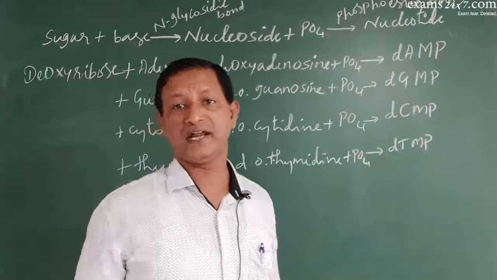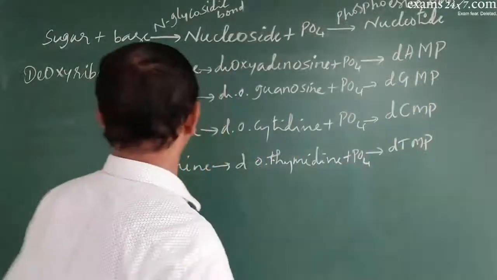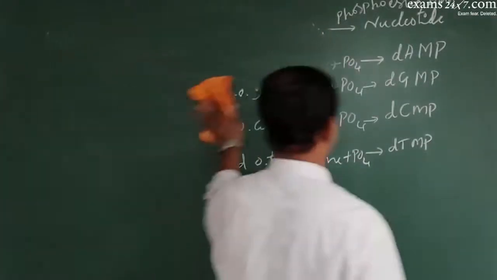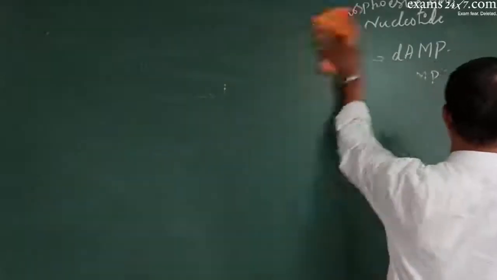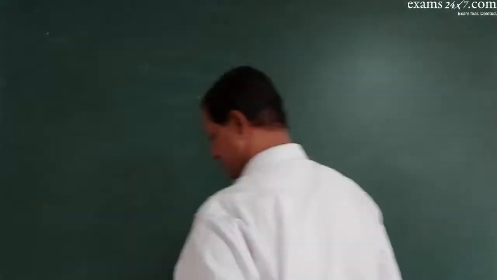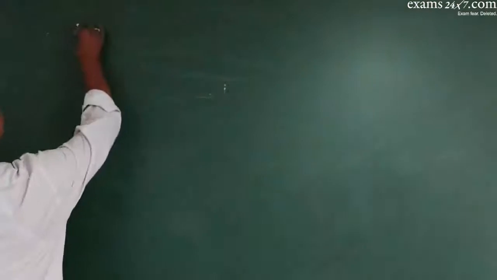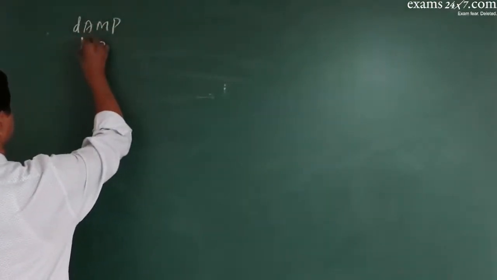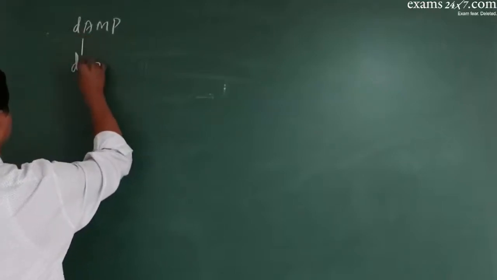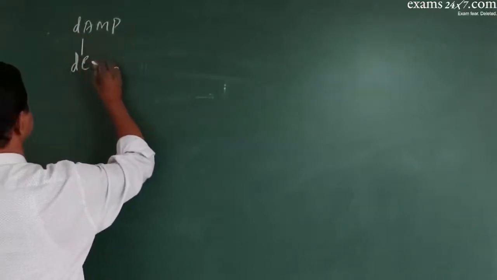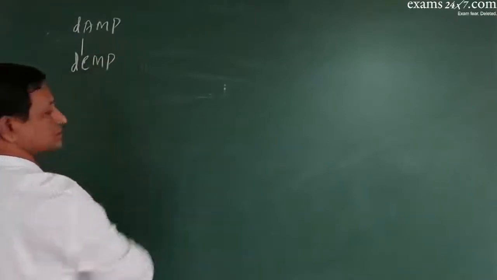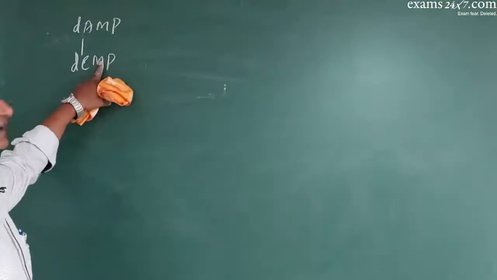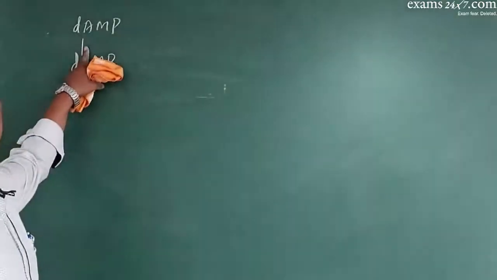Now we have so many individual nucleotides. All these nucleotides have to be linked to each other, and that linkage takes place in a very specific manner. DAMP is one nucleotide and it has to be combined with another nucleotide, say DCMP. How does the linkage take place?